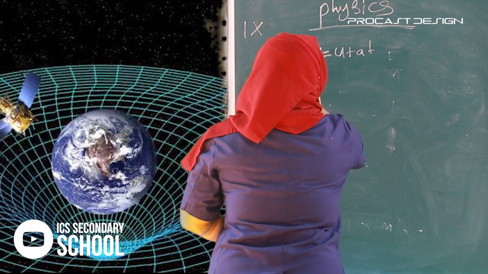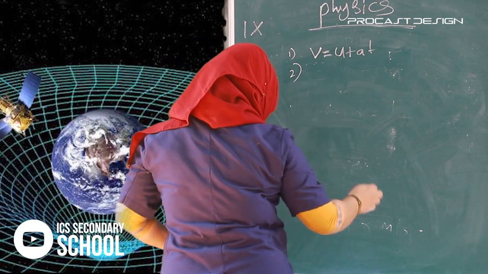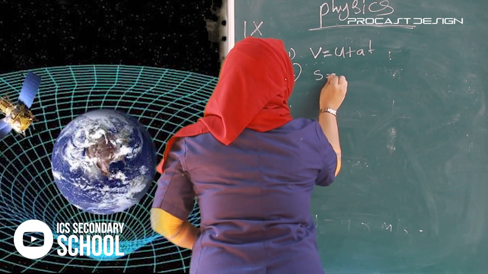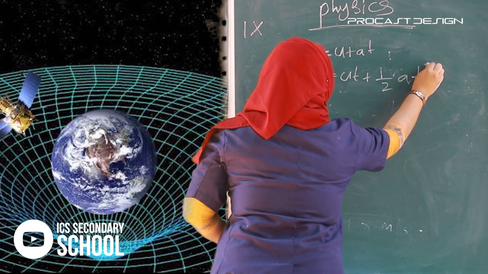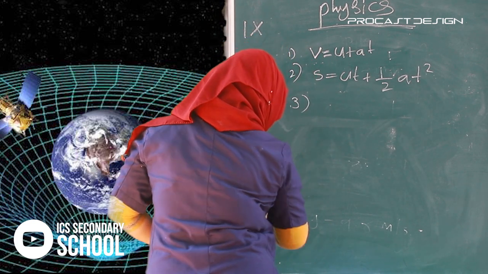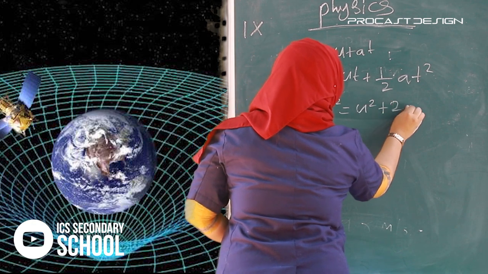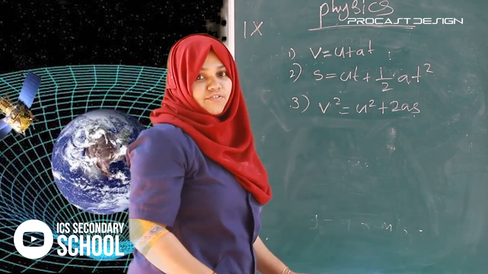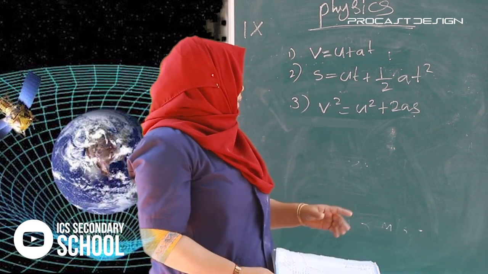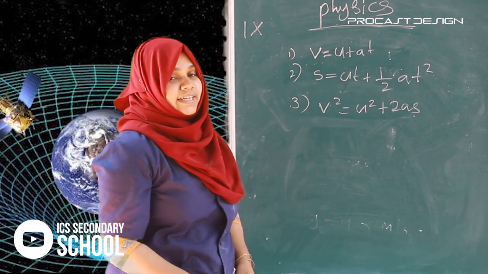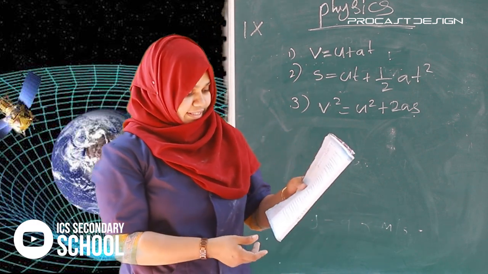Second, S is equal to UT plus half AT square. Third, V square is equal to U square plus 2AS. These are the equations of motion. From these equations you can find the answers to these questions.